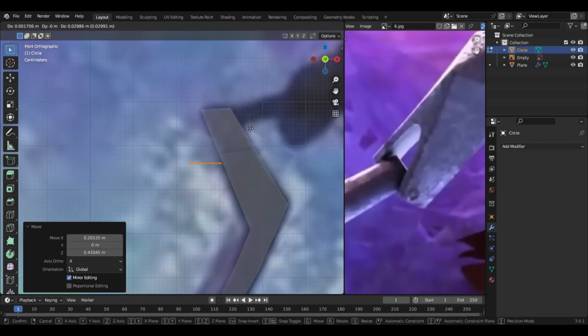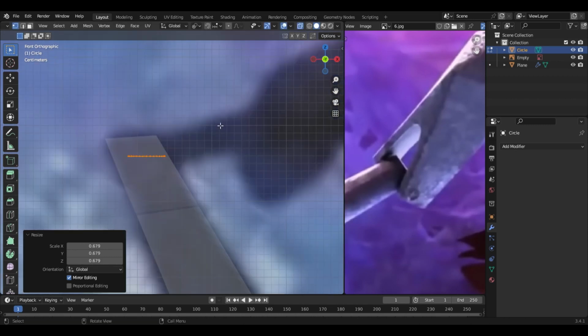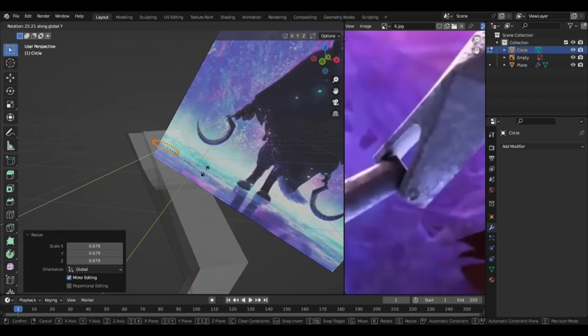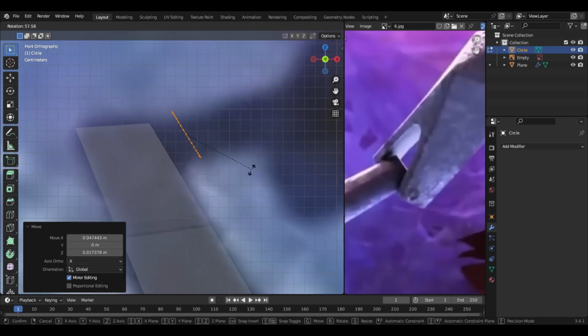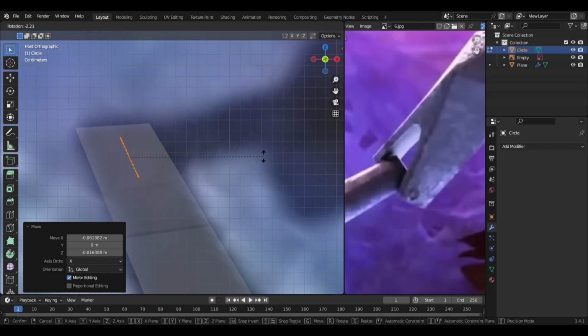Move it over here and rotate it. Just press R, or you can press RY like this if you want. Move it here and rotate it. Just to match the reference.